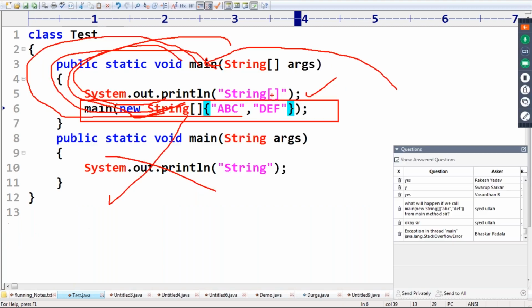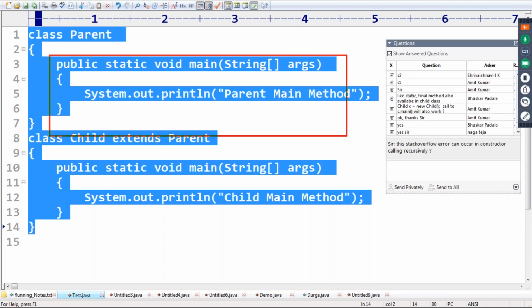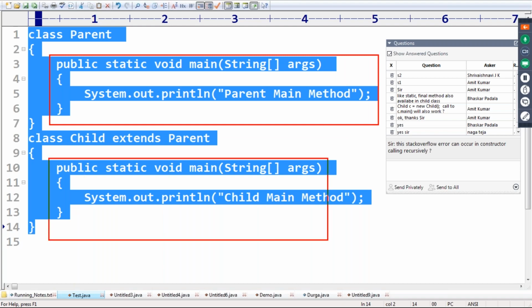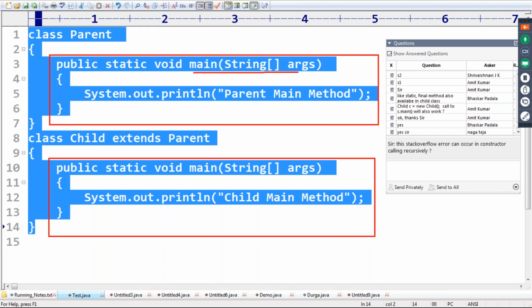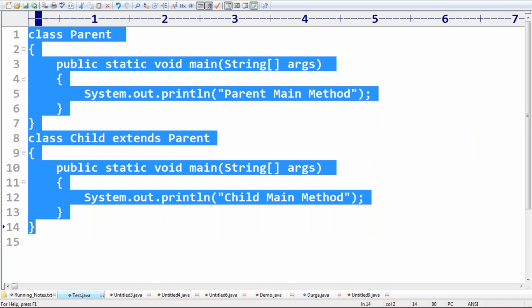Now, sir, have you observed? The parent class and child class contain a method with the same signature. Method name and arguments are the same. What is this concept called? Anyone, please confirm. Yes, excellent.